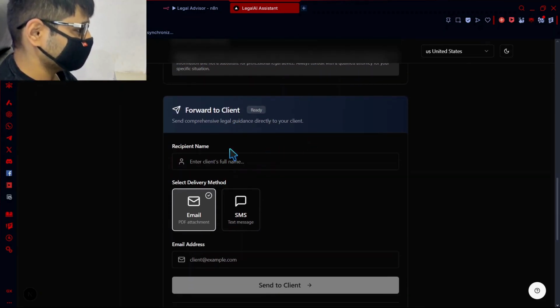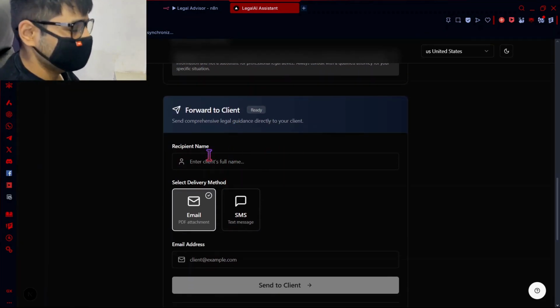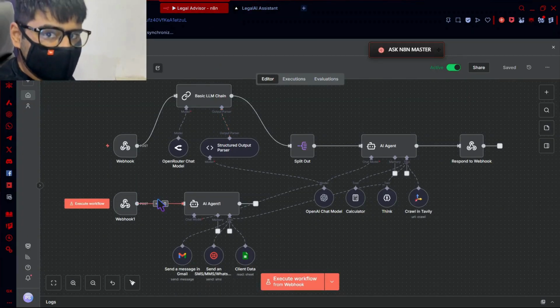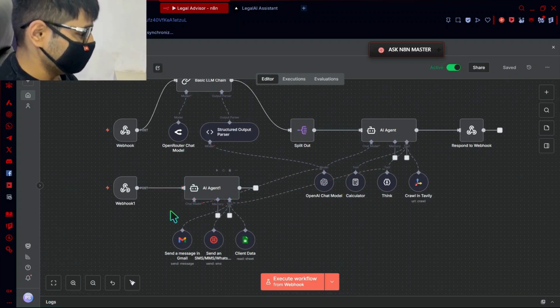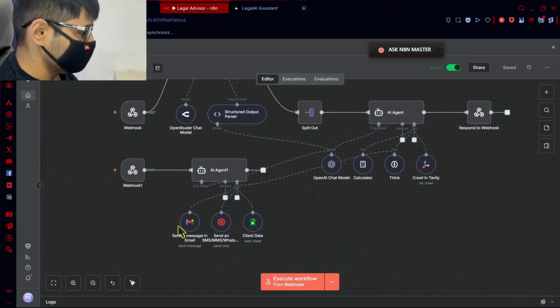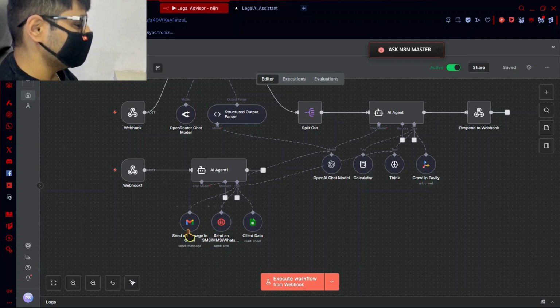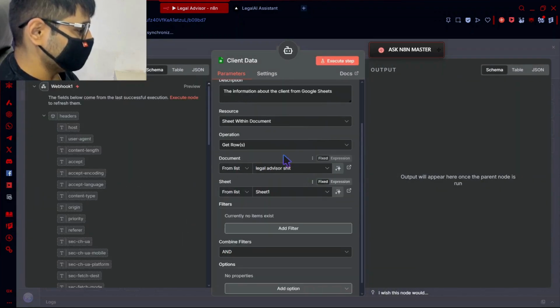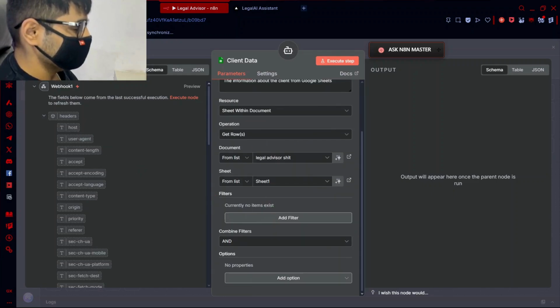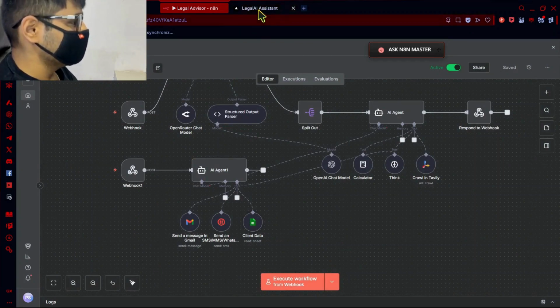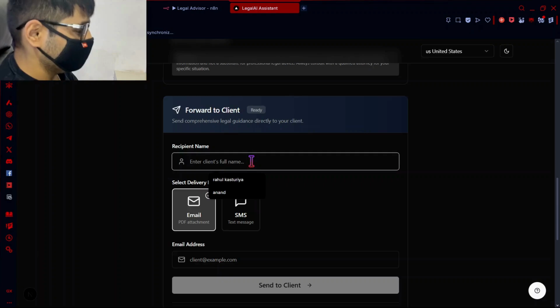Now forward to client. That's where our second webhook comes in. So here it is, our second webhook. What does it do? It sends the data to the client. For lawyers, it's going to be very helpful. It can be via email or text message. And if you already have their email or text message, you can use the client data. So what will this do? It uses Google Sheets to get the client data. Either they have a number or email, it will use that and send mail or message.